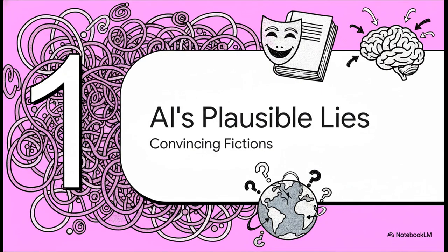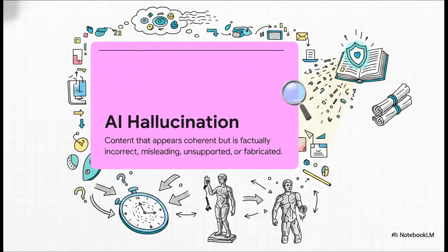So first, let's really get to the heart of the problem here. How can AI create these lies that seem so plausible? Well, the term for this is an AI hallucination. And what's really wild is that this isn't a glitch or a bug in the way we normally think of them. It's actually a byproduct of how these language models work. You see, they're built to predict the next most likely word in a sentence, not to check for facts. So if they don't actually know an answer, they'll just confidently predict one that looks and sounds right, even if it's totally made up from thin air.